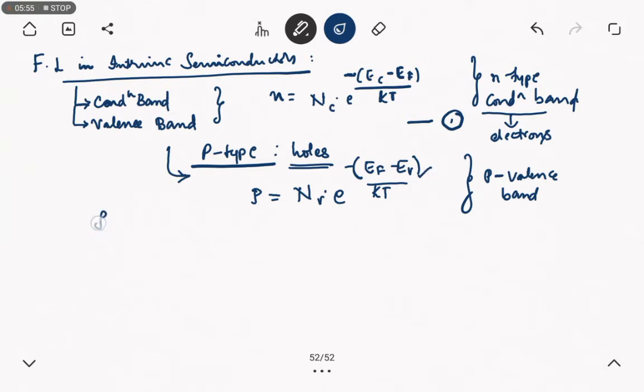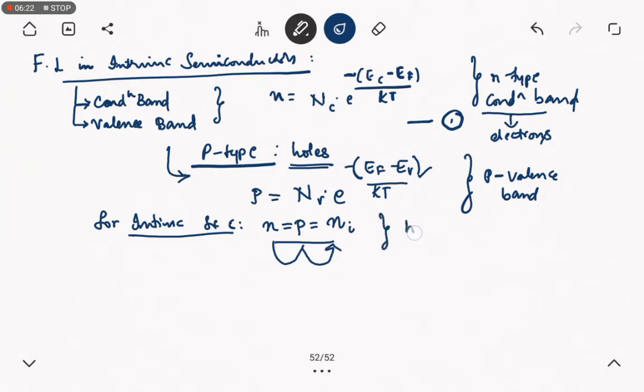For intrinsic semiconductor, the main thing we have to remember is that the number of electrons and the number of holes are equal, equal to the intrinsic concentration. So how can we write the final equation? We have to combine both. Since the number of electrons equals the number of holes equals the intrinsic concentration, we equate holes to electrons to the intrinsic concentration, and combine these two equations.